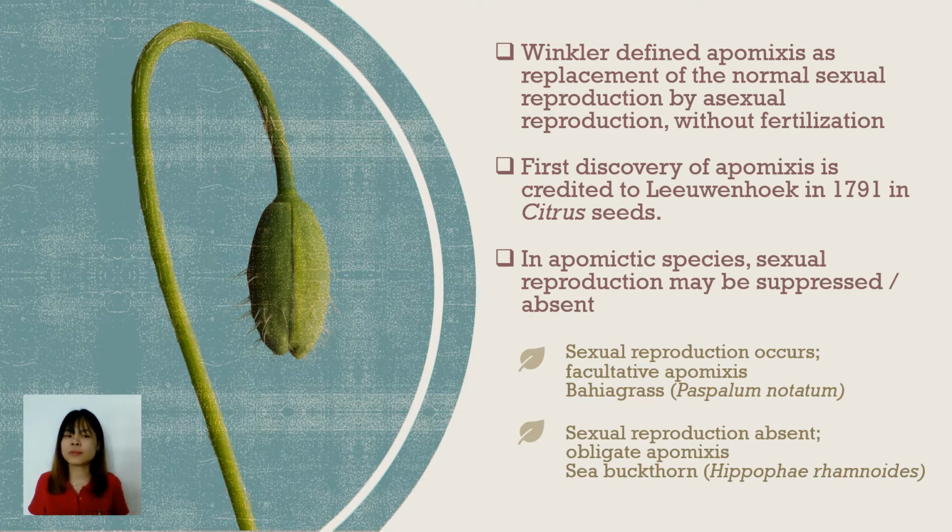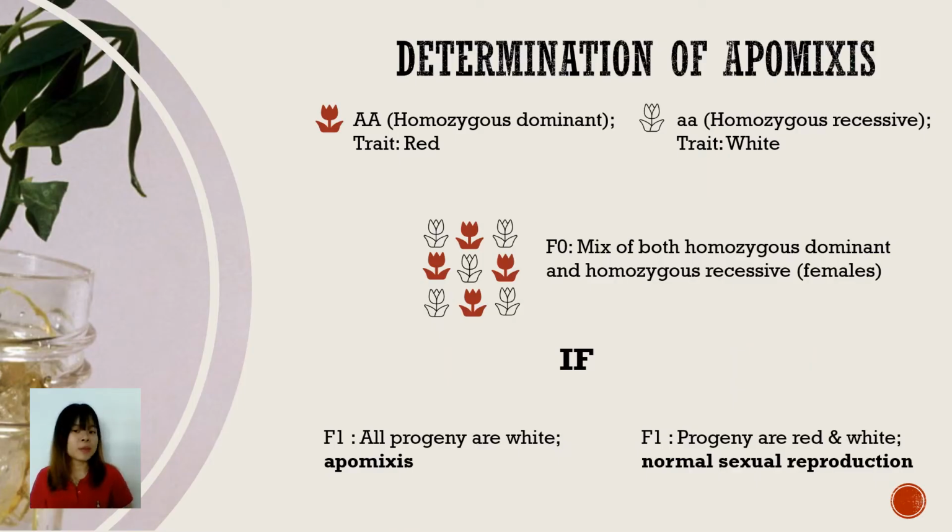In cases where sexual reproduction occurs, it is known as facultative apomixis, and when sexual reproduction is absent, it is called obligate apomixis. One of the examples of facultative apomixis is bahia grass, and for obligate apomixis is sea buckthorn. So this is how we determine apomixis.